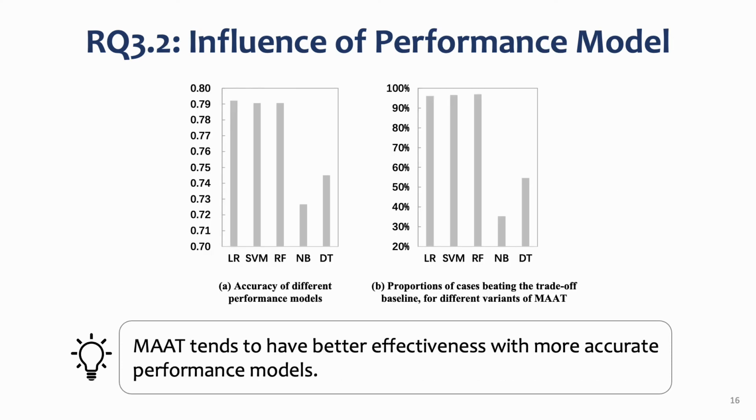What about the influence of performance model? We use different machine learning algorithms to obtain different performance models, while keeping the fairness model unchangeable. We show the accuracy of these performance models and the corresponding fairness performance trade-off results of them in the figure. As shown, MAAT tends to have better effectiveness with more accurate performance models.